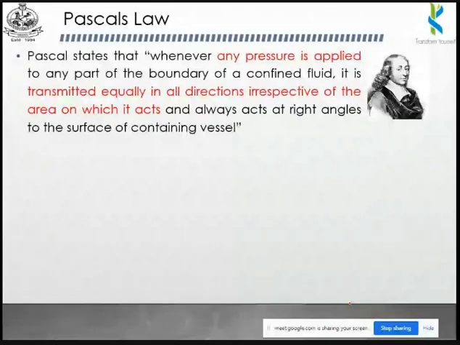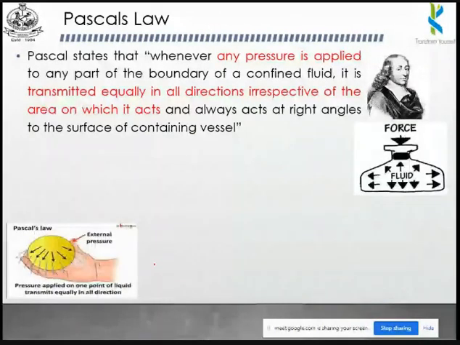So always at right angle. So that is what I explained. It will have a perpendicular angle to the surface. Okay, so this is how you have to write the definition of Pascal's law. So the diagram is here. So in this place we are having a different profile of tank.